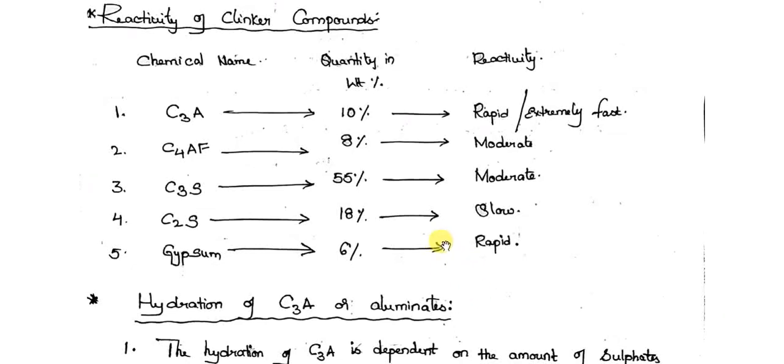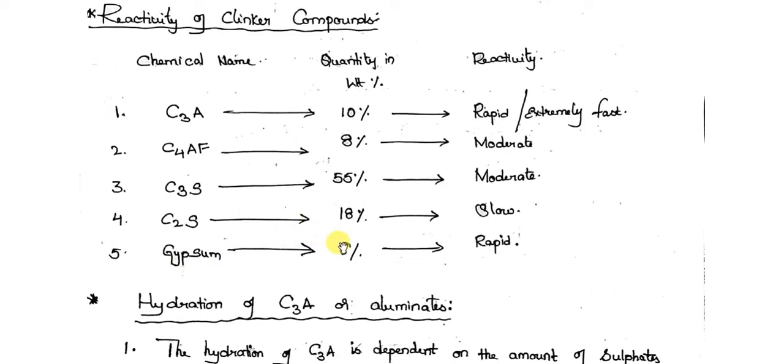So today let me just discuss the hydration of Bogue's compounds. We are aware that there are four Bogue compounds: C3A, C4AF, C3S, and C2S. These are the four Bogue compounds present inside the cement. Along with this, we also add gypsum during the manufacturing process.